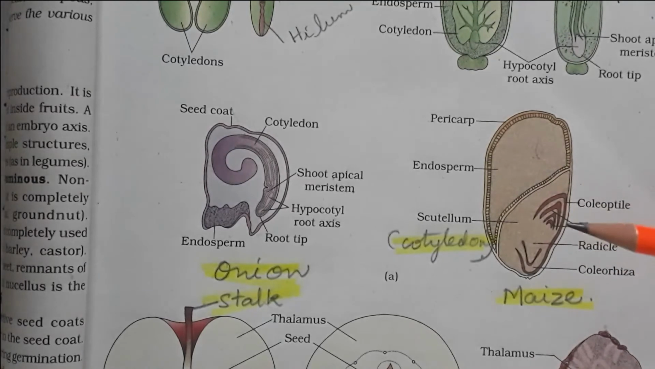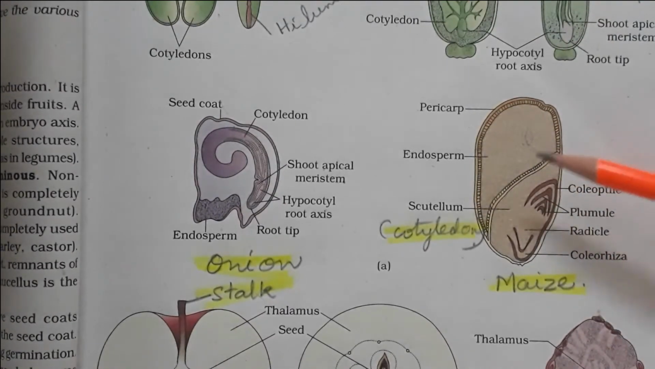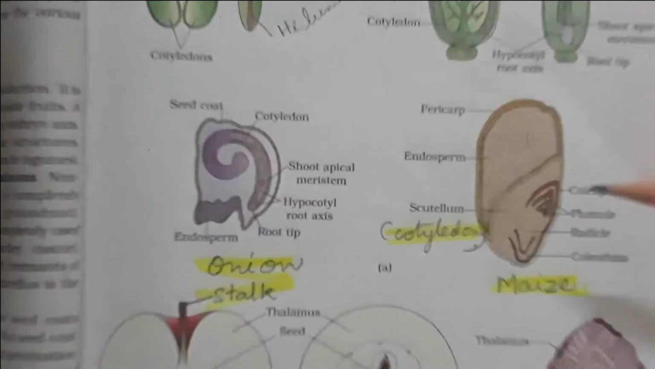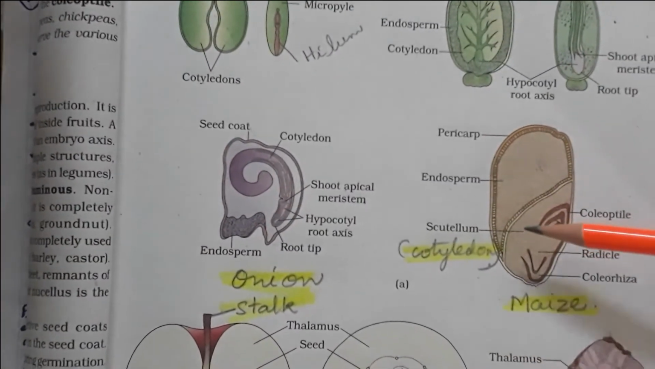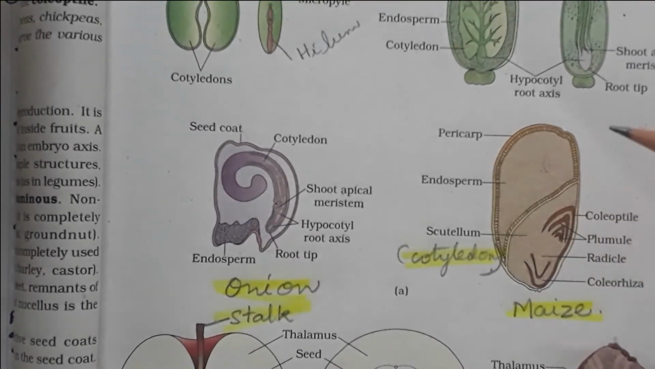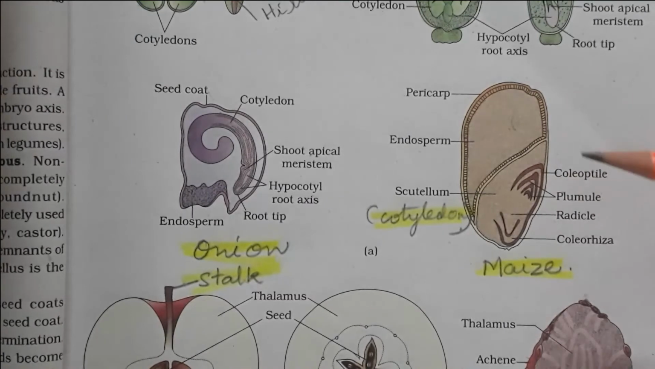So what are albuminous seeds? The seeds which contain endosperm after formation of the seed, the completely developed seed. Examples, very important: castor is albuminous, maize is albuminous, and wheat, though it is not given here, wheat is also, barley, sunflower. Castor, maize, wheat, barley, sunflower.